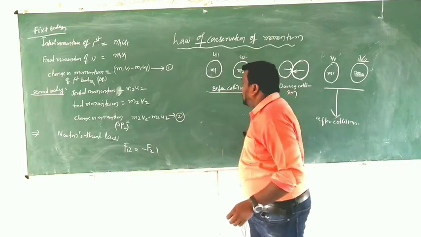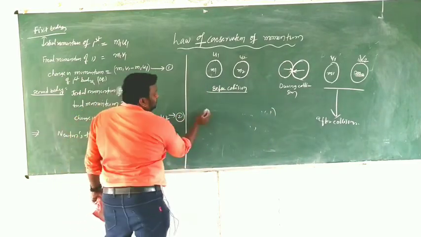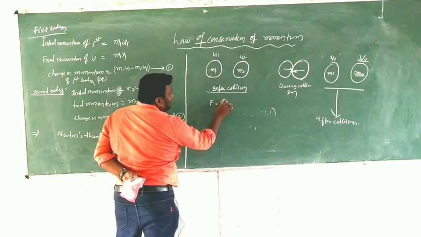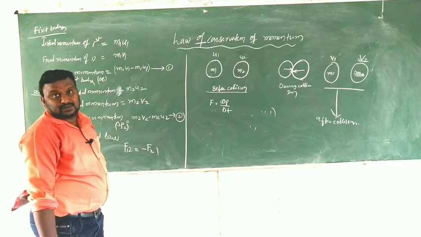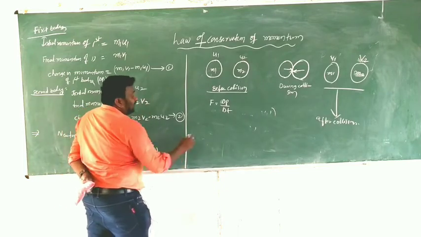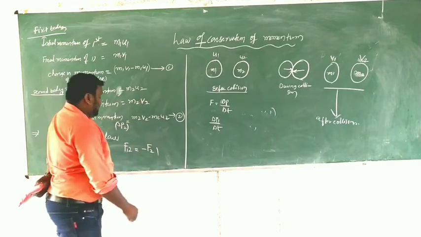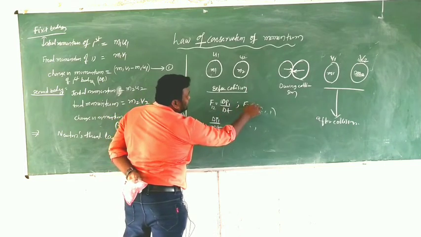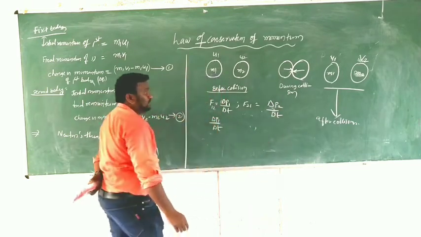So after that, from Newton's second law, we know that F equals delta P by delta T. So for F12 I am writing delta P1 by delta T, and F21 is delta P2 by delta T. Clear?